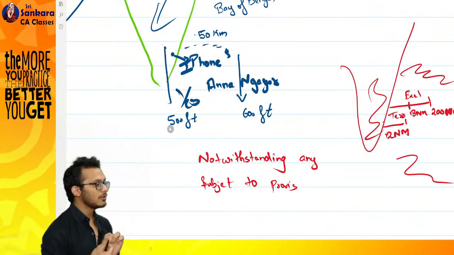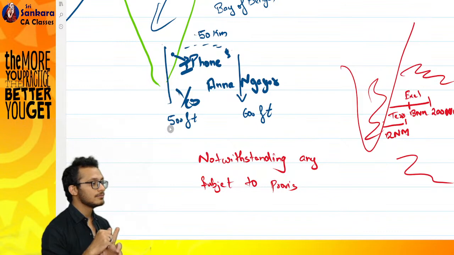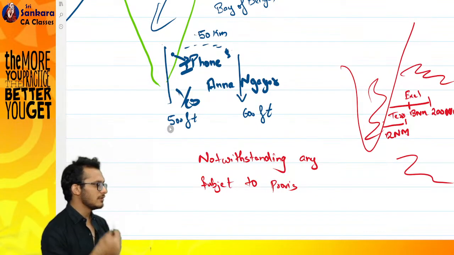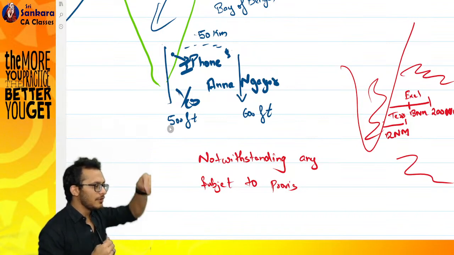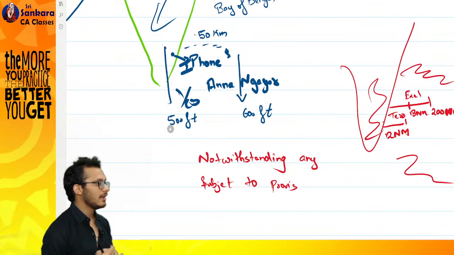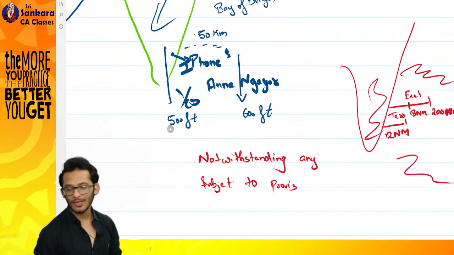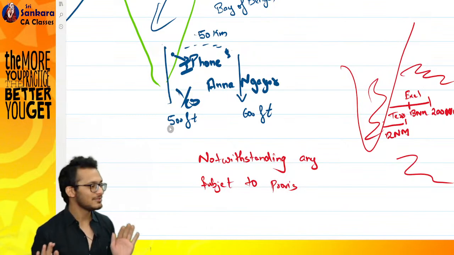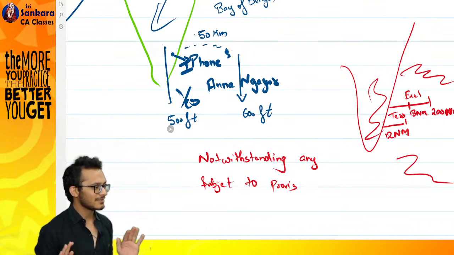For the purpose of India, we cover territorial waters, exclusive economic zone, the land mass of India, then the airspace above and the land mass below. Doubts? Clear? 100%.